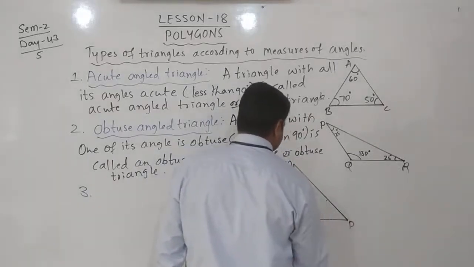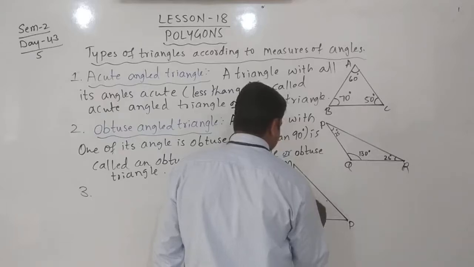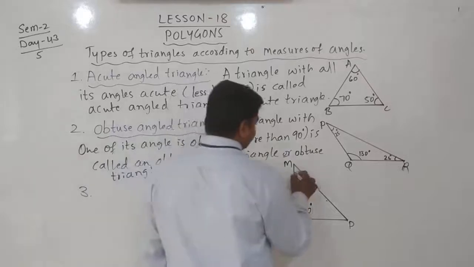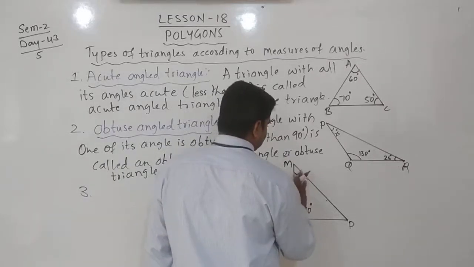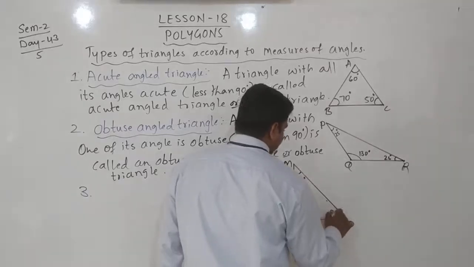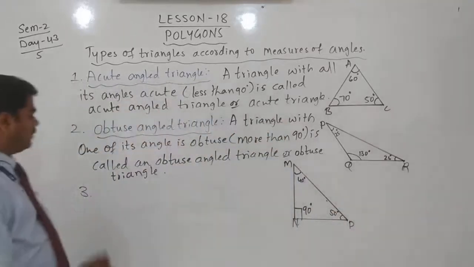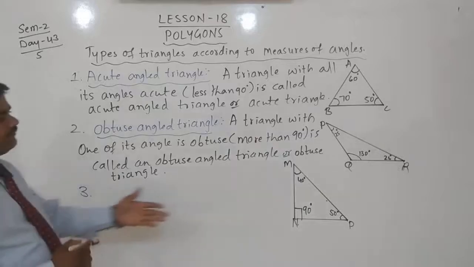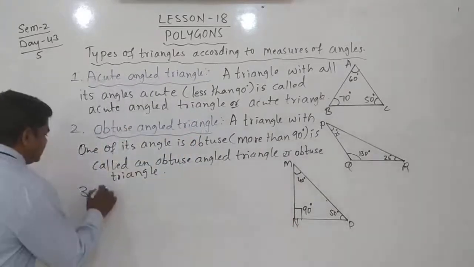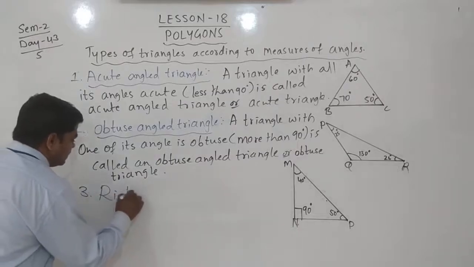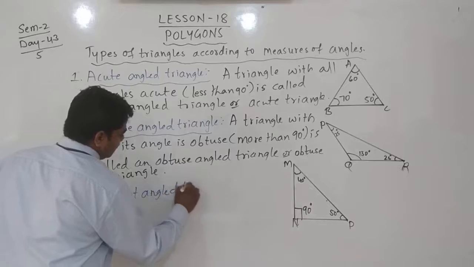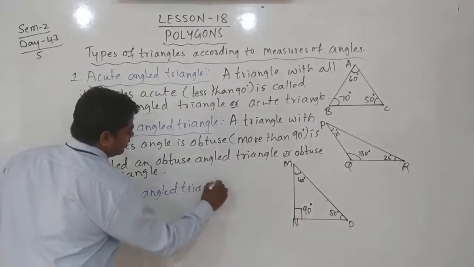Triangle MNP. Here it is 90 degrees, and we can write these two: it is 40 degrees, and this one 50 degrees. Together 180. Yes or no? Now we can write which type it is: right angle triangle. What does it mean by right angle triangle?